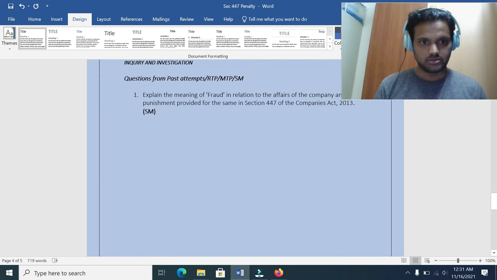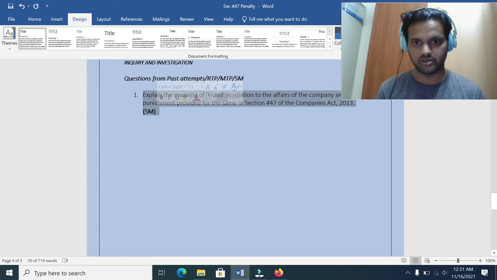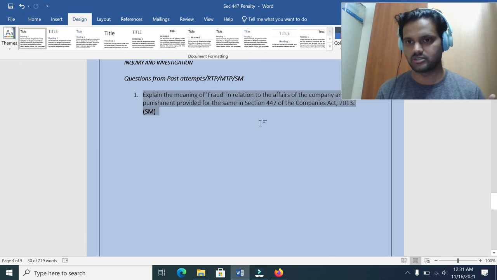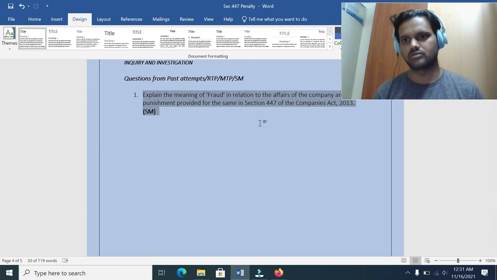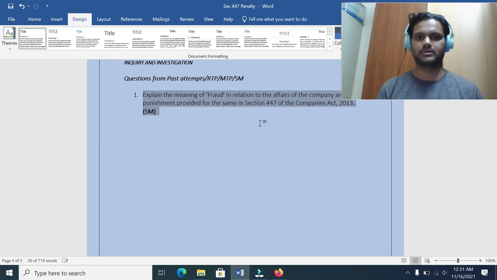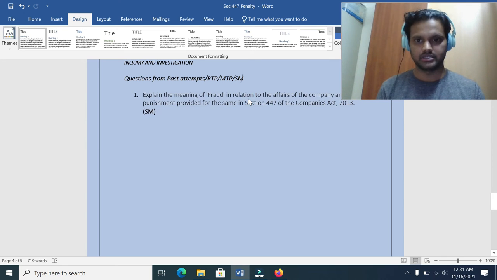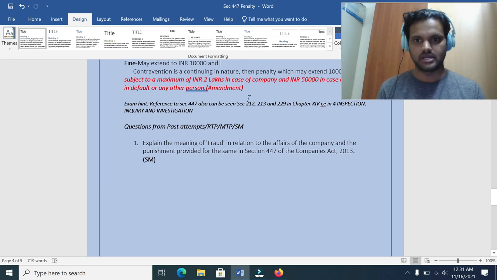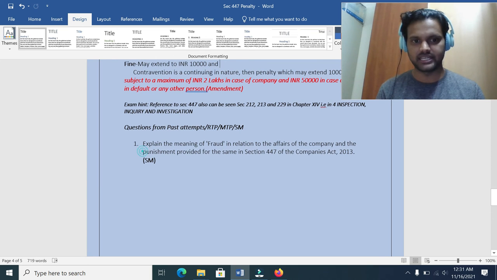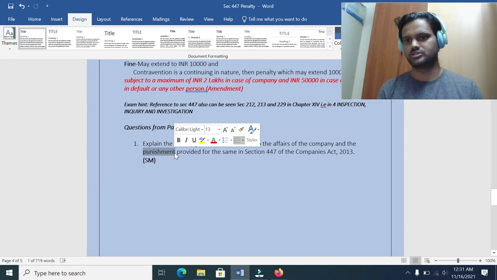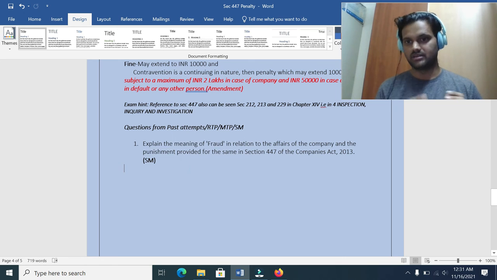There is a question also from your study material: explain the meaning of fraud in relation to the affairs of the company, and the punishment under section 447. We have just discussed the fraud definition, and you have to mention that definition here. In addition to that, you need to mention wrongful loss and wrongful gain as well. And they have asked about the punishment also. You have to write the entire section 447 for this answer: the fraud definition as well as the punishment and penalty provisions.